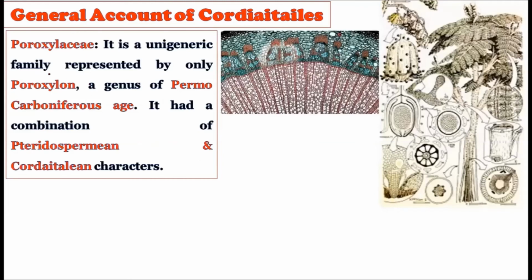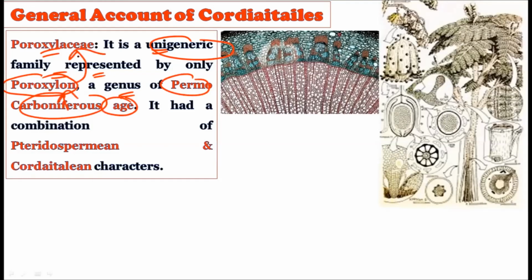Now see the second family, which is called the Poroxylaceae family. We have studied the Cordaitales family. Now here we have the second family, which is called the Poroxylaceae family. See, it is a unigeneric family. That literally means it contains one genus, represented only by Poroxylon, a genus of the Permo-Carboniferous age. Poroxylon is the genus which comes under the Poroxylaceae, and this genus is showing the presence of different kinds of fossils.